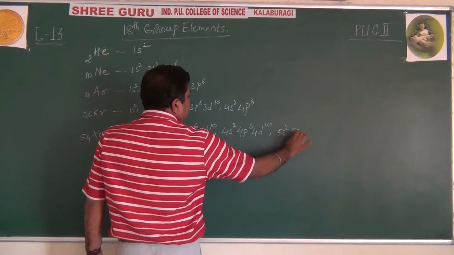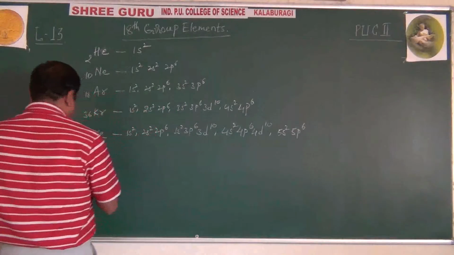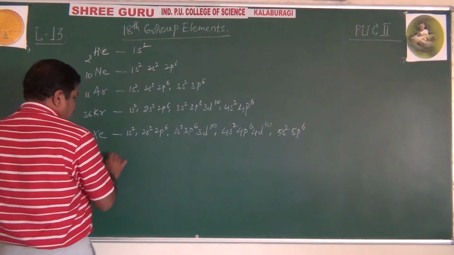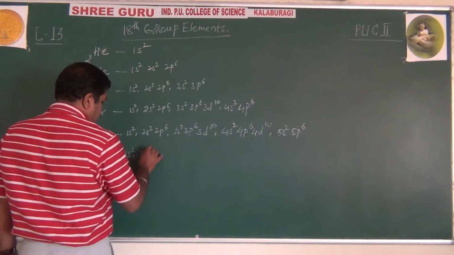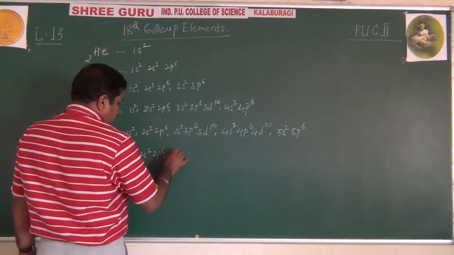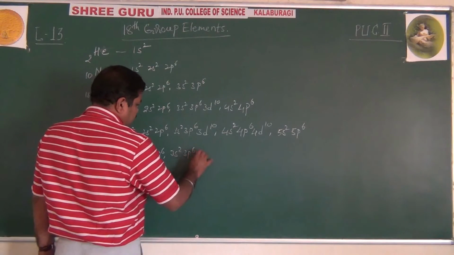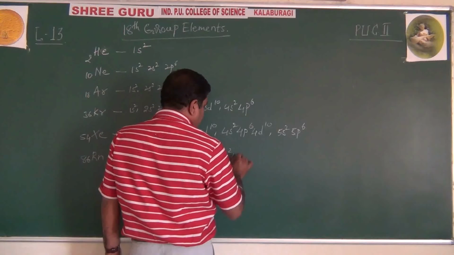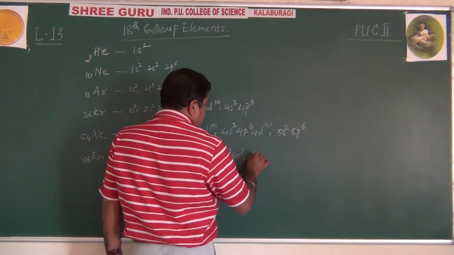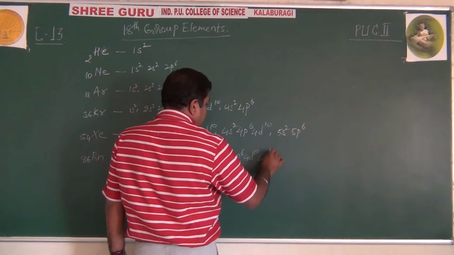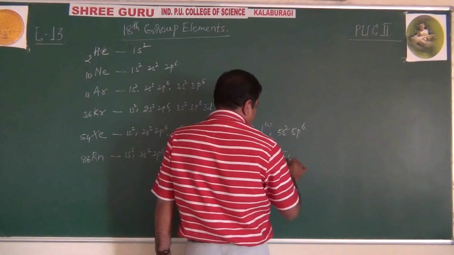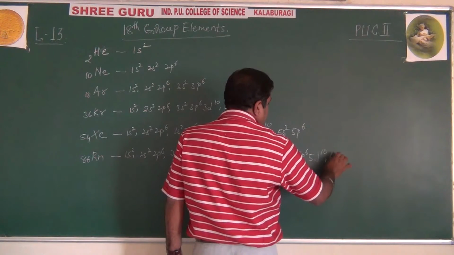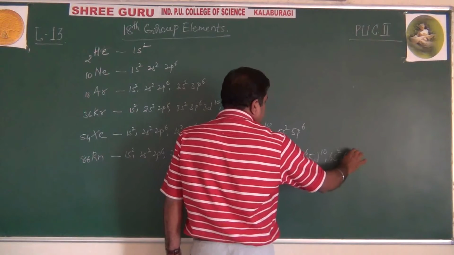After this, radon: 1s2, 2s2, 2p6, 3s2, 3p6, 3d10, then 4s2, 4p6, 4d10, 4f14, then 5s2, 5p6, 5d10, 6s2, 6p6. That's it.